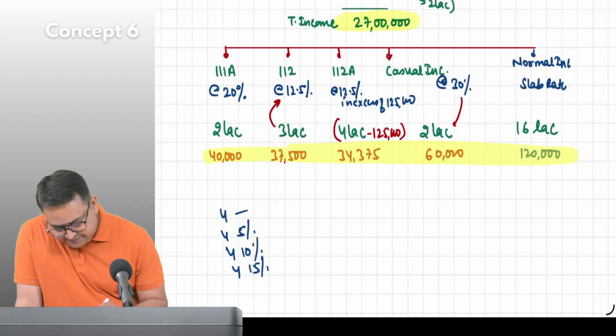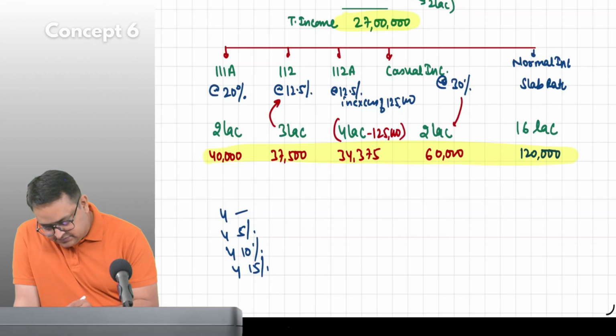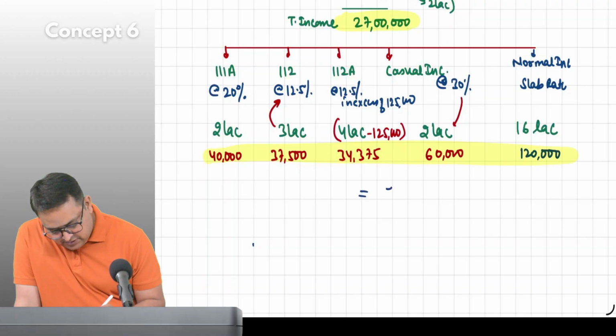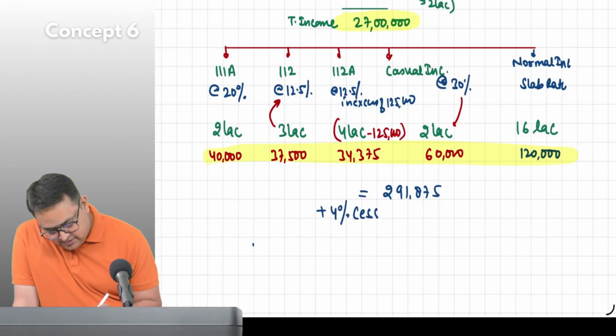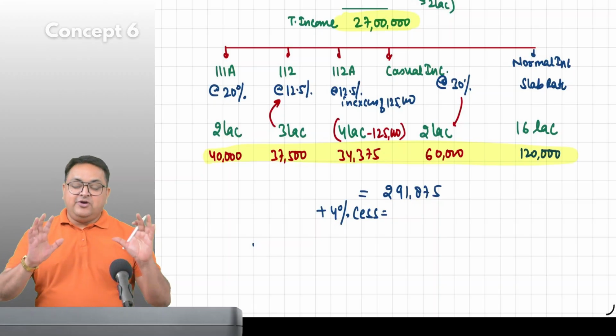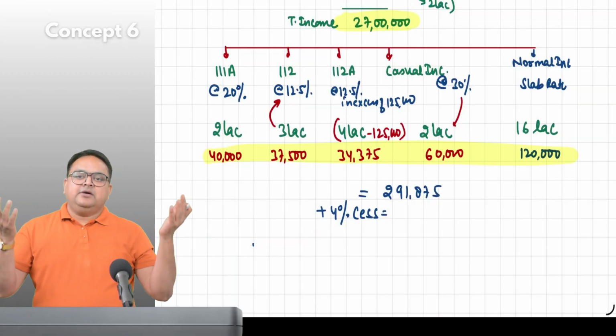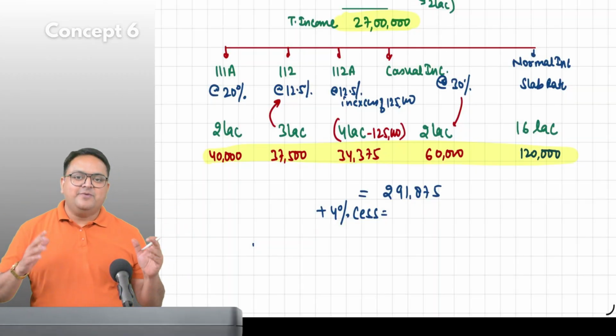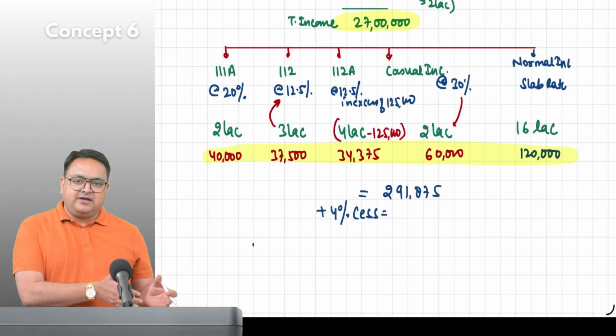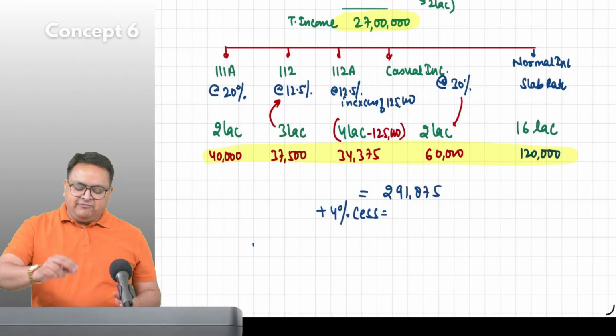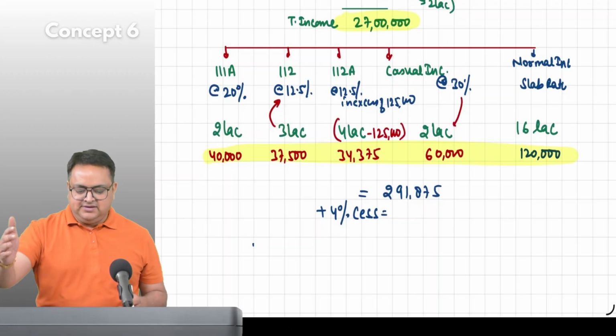Tell me the total. 2 lakh 91,875. Anything else? Cess, 4% cess. Guys, today you have learned so many things actually. In the initial beginning, you might be thinking, "Arey, ye kya ho raha hai?" Initially, so many things are coming up. But I am telling you, after one or two examples, you will find it very easy. Easy going.